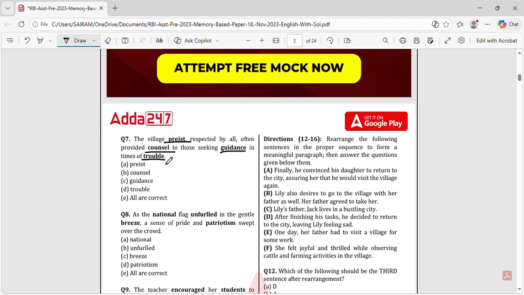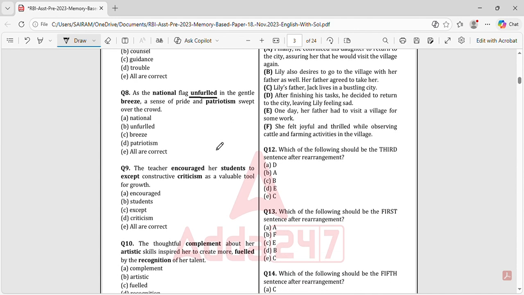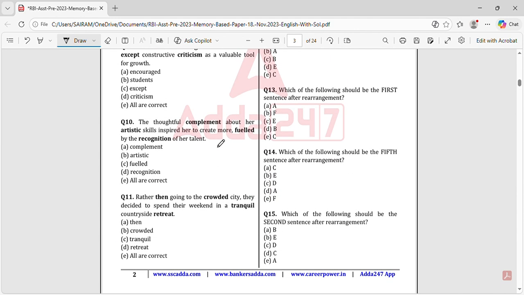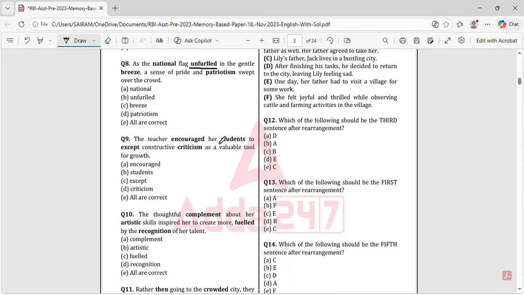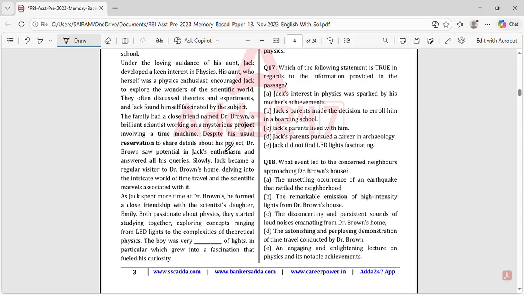So in this part, you can see there are many new words. Let's say here, unfurled, furled, criticism, which you all know, and tranquil also. So you'll get a lot of good words which are very new to you. Even in the passage part, you might find it difficult because a passage takes a lot of time.